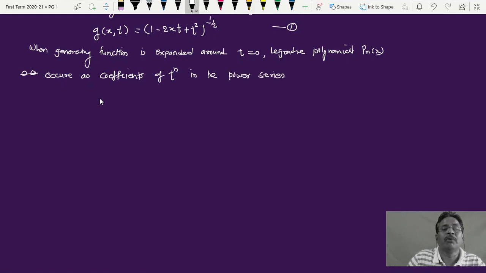Now what we have written in this statement is what we are going to do further.